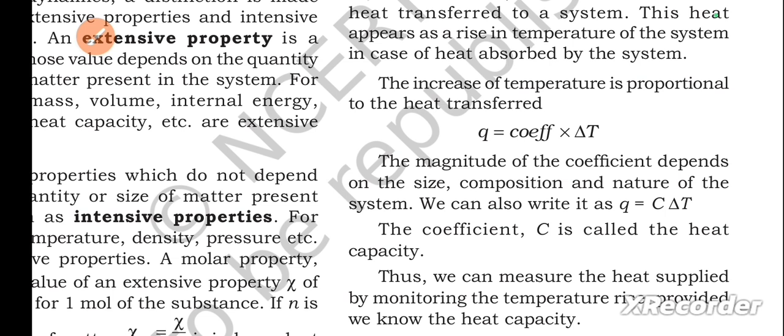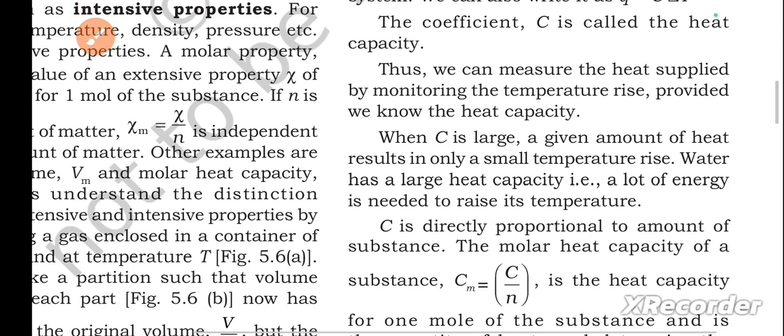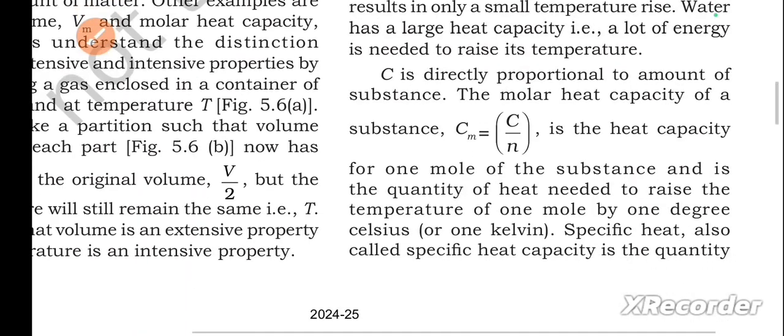The magnitude of the coefficient depends on the size, the composition and nature of the system. We can also write it as Q is equal to C delta T. The coefficient C is called the heat capacity. Thus, we can measure the heat supplied by monitoring the temperature rise, provided we know the heat capacity. When C is large, a given amount of heat results in only a small temperature rise. Water has a large heat capacity, that is, a lot of energy is needed to raise its temperature.